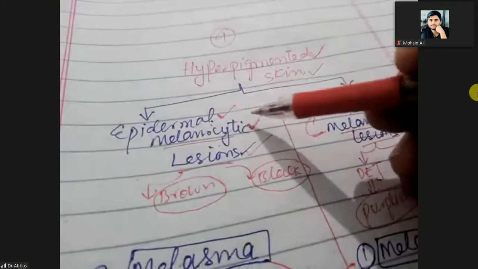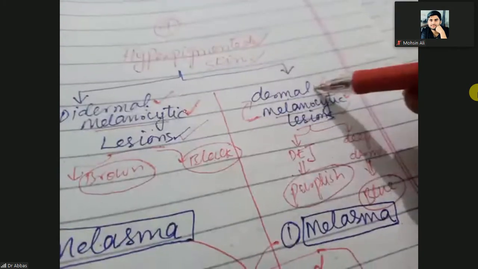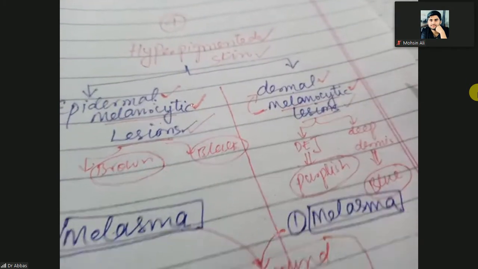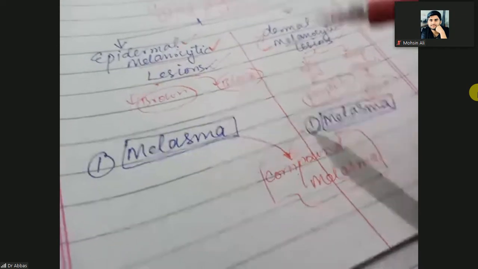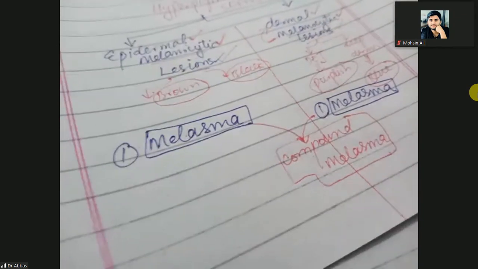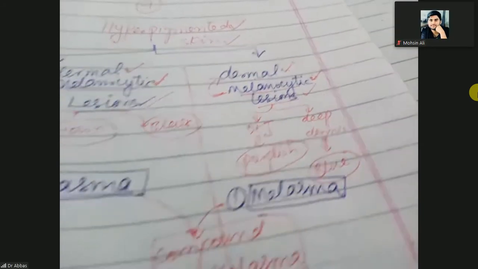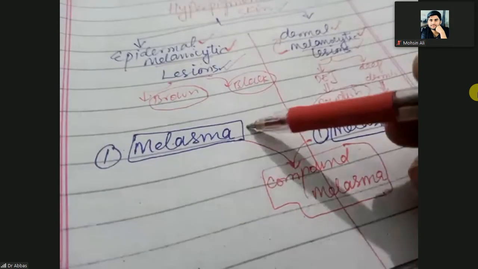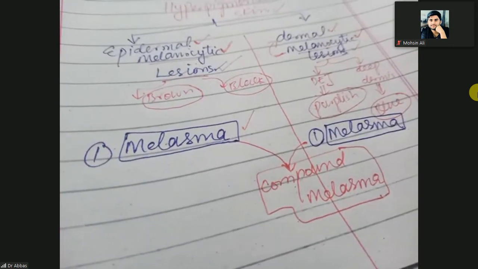The first lesion leading to hyperpigmented skin is melasma. It means melasma can be epidermal or melasma can be dermal.